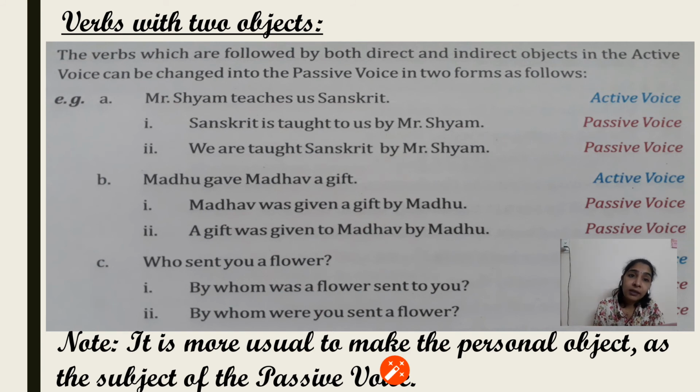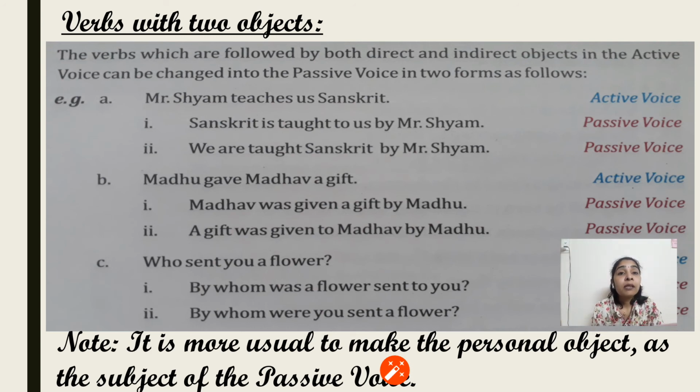Though you take any other, that means the non-personal thing, as the subject, then also it is correct, but it is preferred to make the personal object the subject in passive voice.